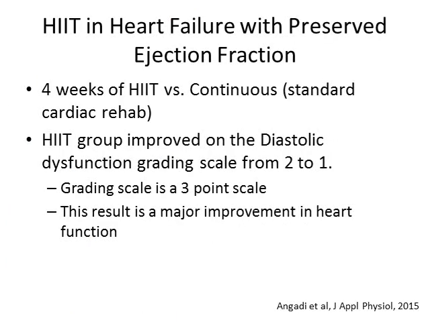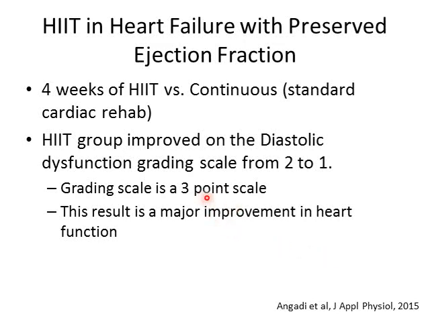There was also a study done through some of my colleagues at ASU who looked at only patients with heart failure with preserved ejection fraction, meaning that their ejection fraction was still high, but they still have left ventricular failure. They just did 4 weeks of HIIT versus continuous exercise or standard cardiac rehab. There's a 3-point grading scale for diastolic dysfunction, and that's the heart failure with preserved ejection fraction.